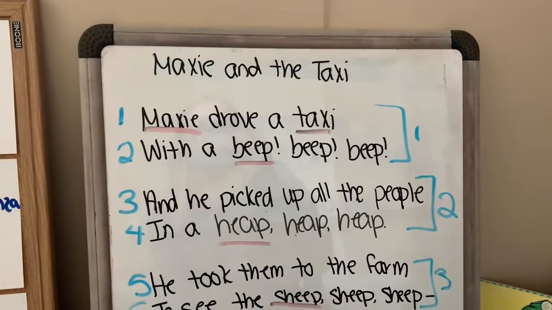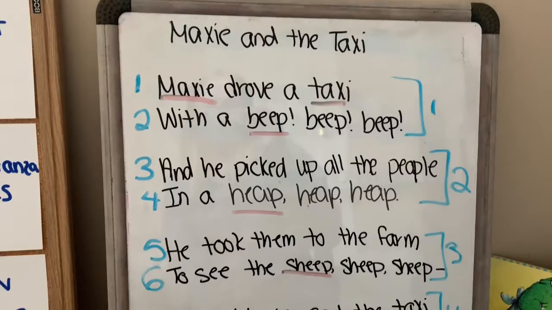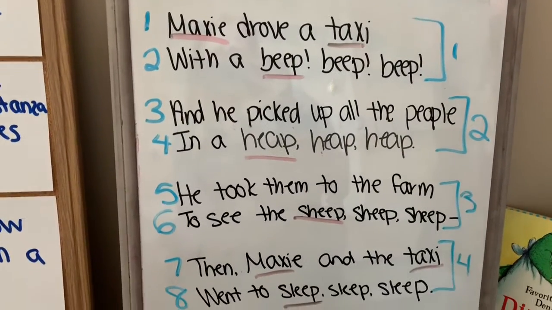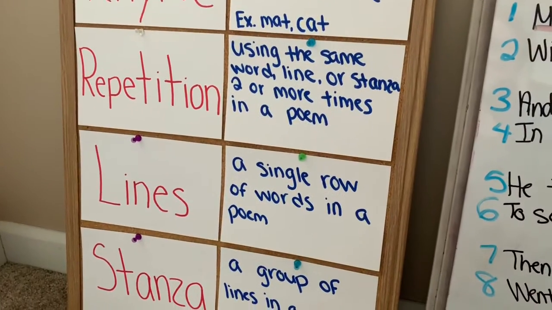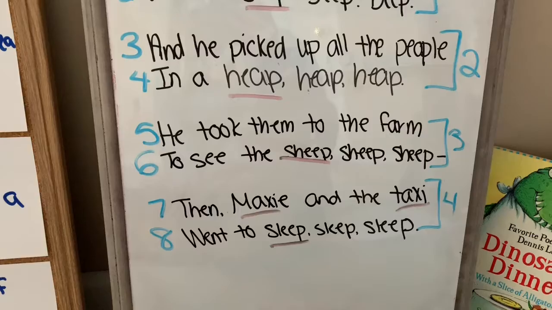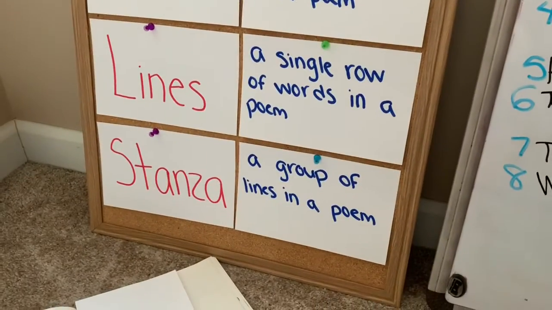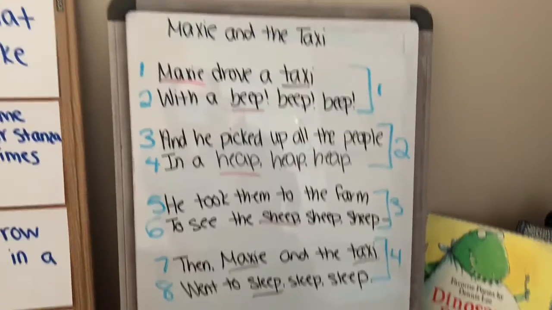In Maxie and the Taxi, some repetition was Maxie, taxi, beep, heap, sheep, and sleep. Lines, a single row of words in a poem. In our poem, we had eight lines. And then stanza, a group of lines in a poem. In this poem, there were four stanzas.